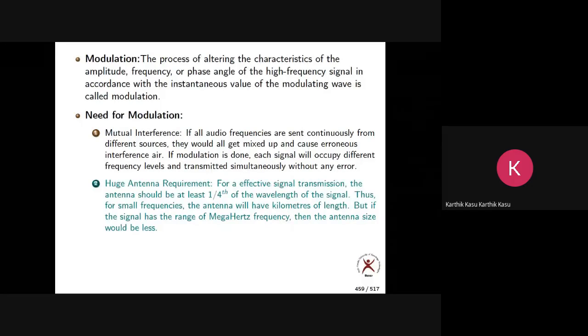This is the antenna theory. We call them monopole antenna, dipole antenna, all those things. Have you studied anything about antennas till now? Please answer me.